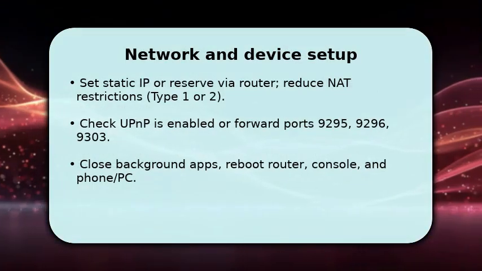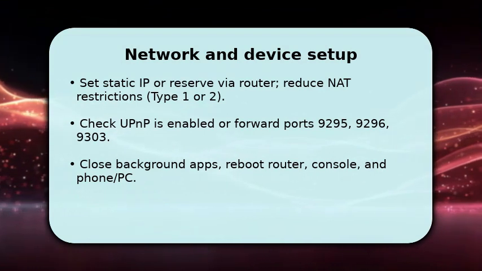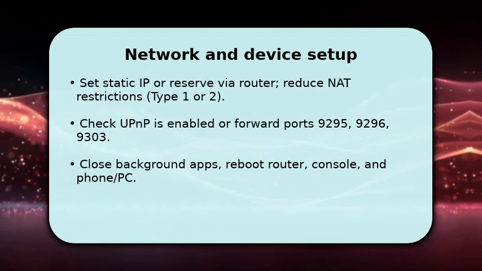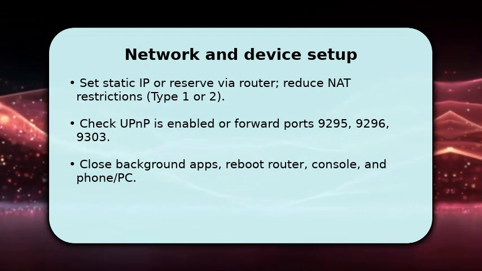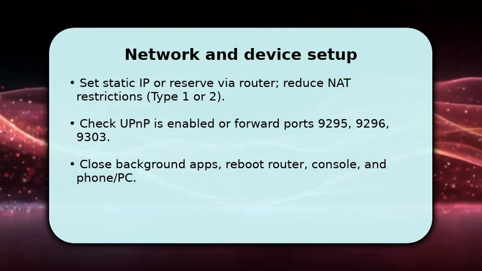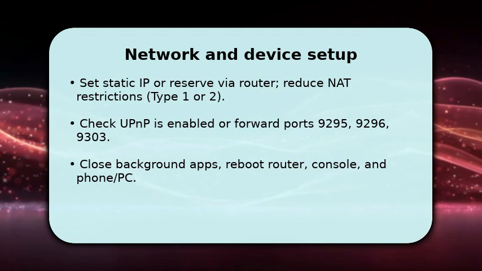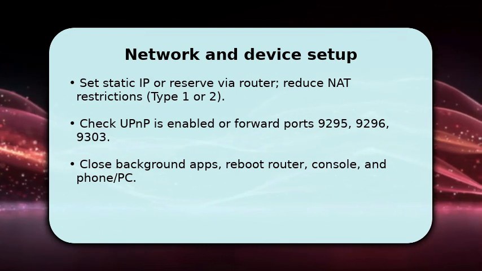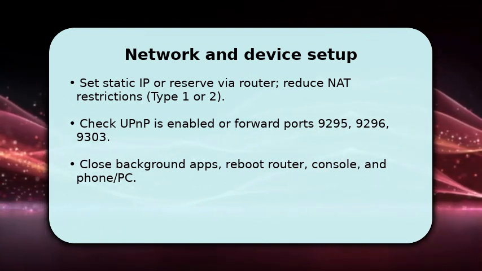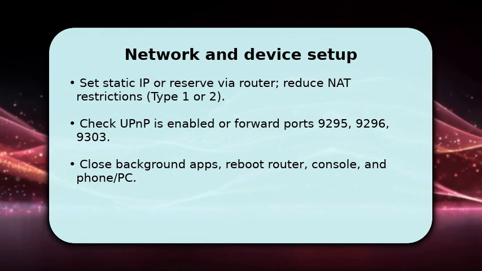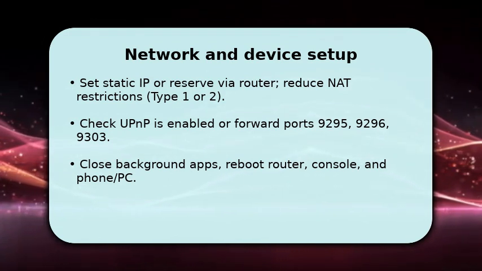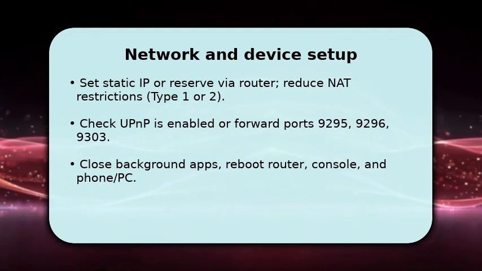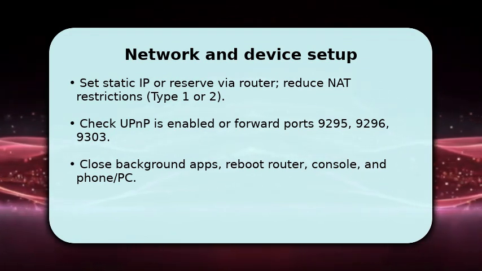Once done with basic checks, focus on the network and device configuration that commonly breaks screen share. Assign a static IP or a DHCP reservation so the PS5 address won't change, and aim for NAT type 1 or 2 to reduce blockages. Enable UPnP on your router or manually forward ports 9295, 9296, and 9303 for PlayStation services. Also close competing apps on your phone or PC.